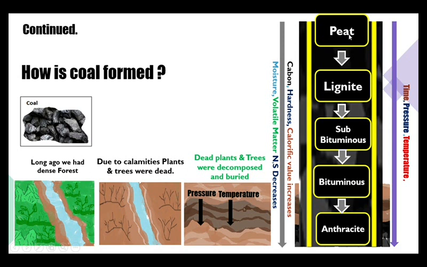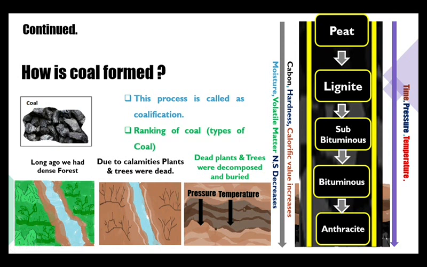Peat is an intermediate between wood and lignite. It has the highest moisture content, least carbon content and low calorific value, whereas anthracite is the best quality coal with high carbon content, high calorific value and low moisture content. The process of conversion of wood to anthracite is called the coalification process, and coal is classified or ranked on the basis of carbon content. Therefore, this is also called ranking of coal or types of coal.